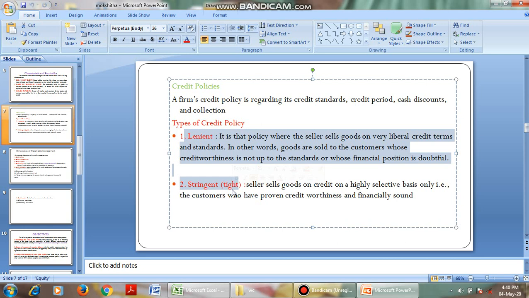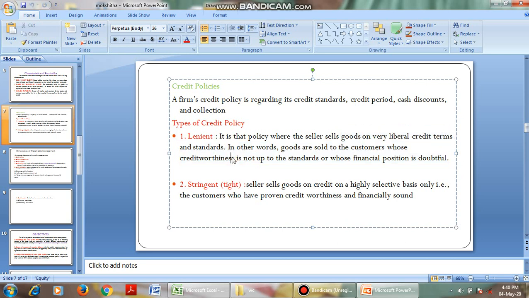In other words, goods are sold to customers whose creditworthiness is not up to the standards, or whose financial position is doubtful. That means a lenient credit policy is where we sell goods to all customers regardless of creditworthiness. What is creditworthiness here?